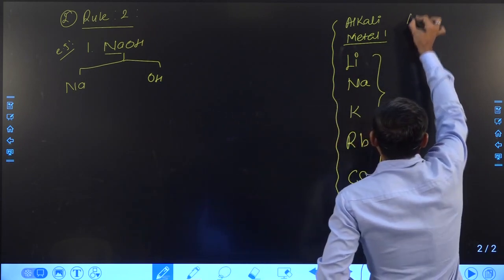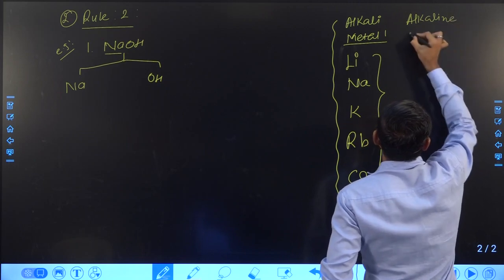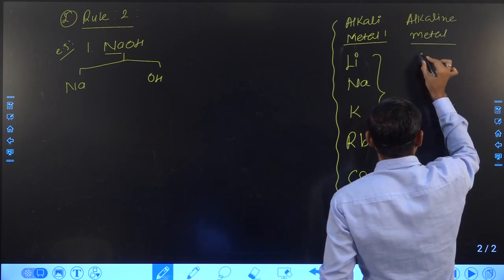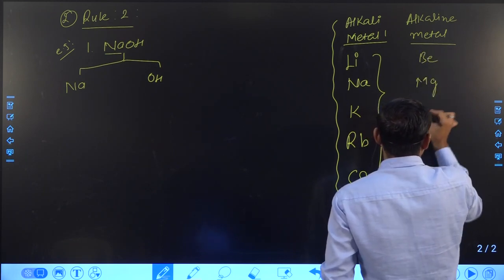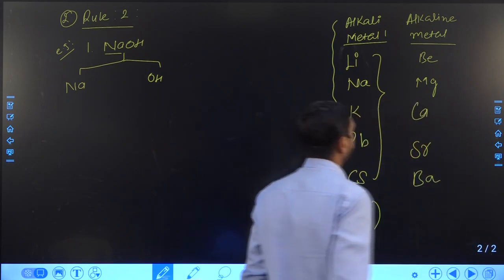And for alkaline earth metals: beryllium, magnesium, calcium, strontium and barium.